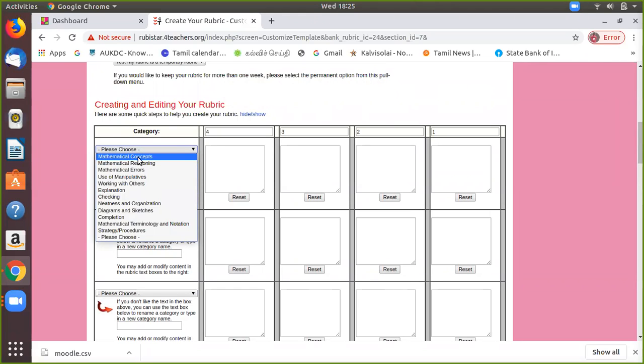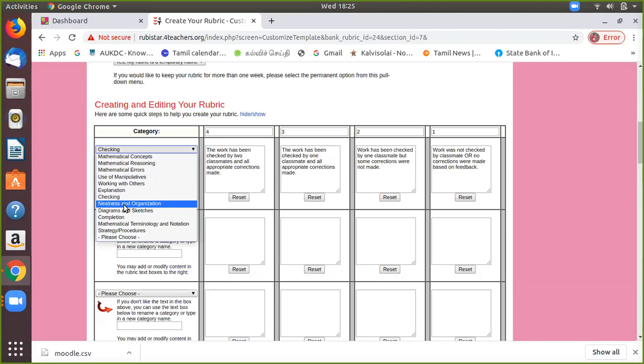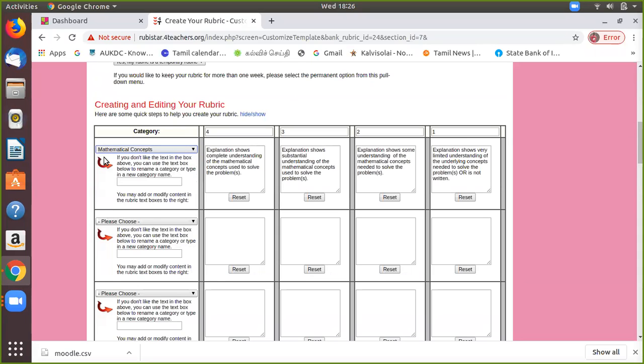I can choose mathematical concepts, reasoning, errors, use of manipulatives, working with others, explanation, checking, neatness and organization, diagrams, completion, mathematical terminology and notation, strategy. The marks are based on a rank from 4 as the highest, then 3, 2, 1, like excellent, good, better, and bad. Like this, you can evaluate the student performance.